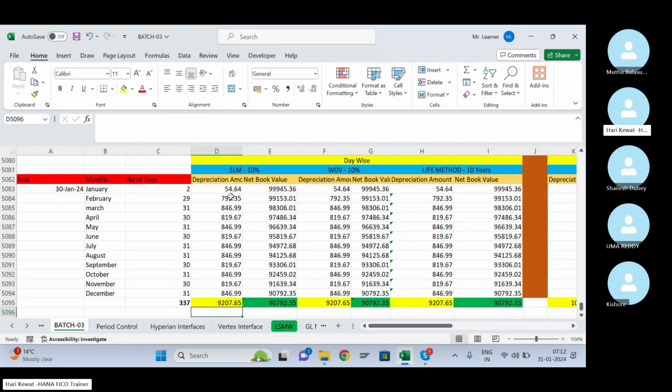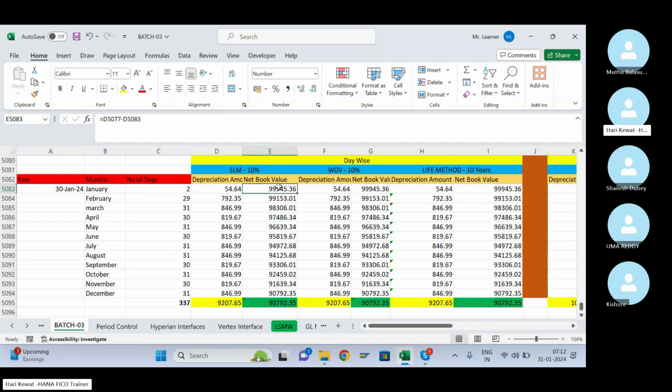Then if you sum this, it is your total depreciation for the year. We have used the asset for 337 days in the whole year, so this is the total depreciation for 337 days. Why only 337 days? Because in January you are using only 2 days, as you acquired the asset on 30th January 2024.